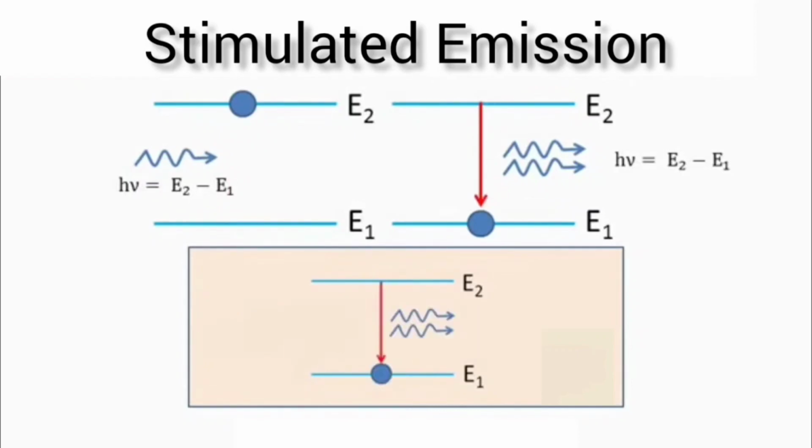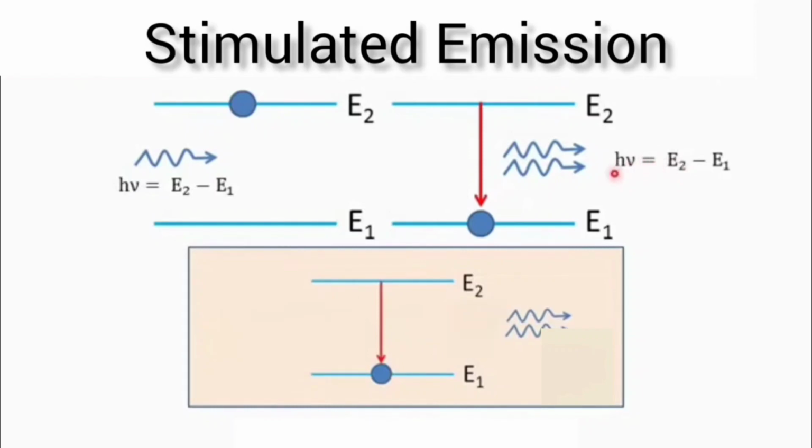This photon will stimulate the atom to fall from the excited state to the ground energy state, and as the atom falls down, it will emit a photon of energy h nu equal to E2 minus E1. The incident photon does not go anywhere because it is not absorbed here. It just stimulates the atom to fall down, and it will continue to move ahead. The incident photon will also be there, and one new photon will be given out as the atom falls from the excited state to the ground state. So this phenomenon is called stimulated emission.